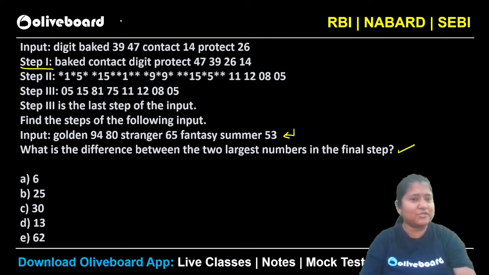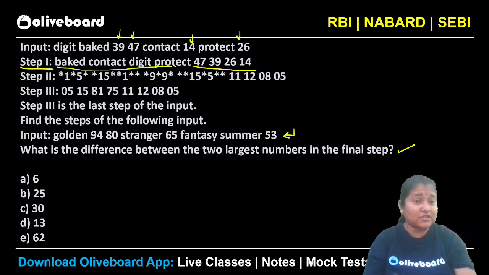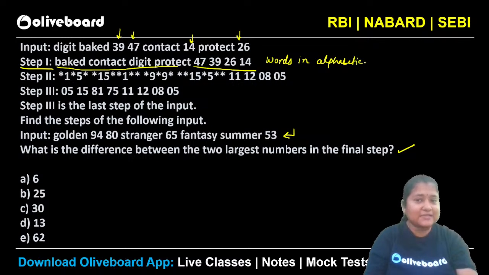Numbers are the same, no Satya? You can see we have 39, 47, 14 and 26. It's just arranged in some format, right? 47, 39, 26, 14. Now if you check what is the logic here for the words, you can see words are in increasing order, that is as per the dictionary order. So they have been arranged alphabetically, right? So words in alphabetical order, A to Z, okay? And similarly numbers in the decreasing order, isn't it? Numbers kya hai? Decreasing order.